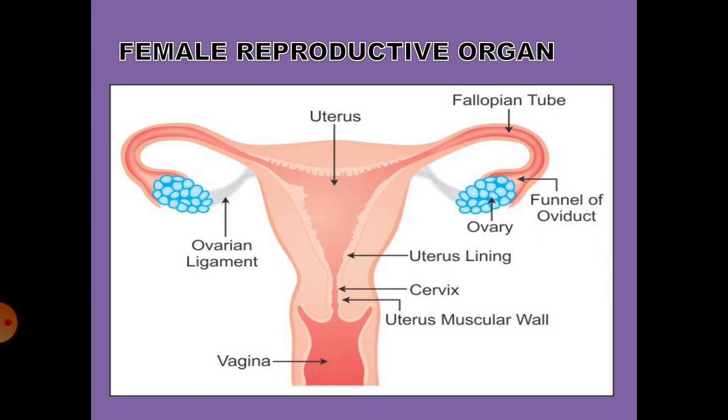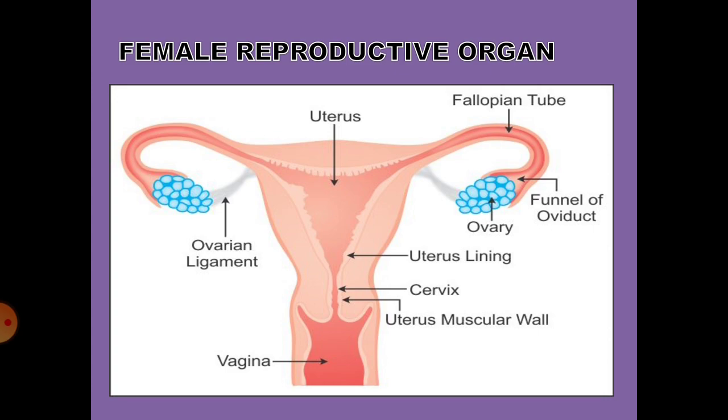Now the ovaries are seen at the lowest part of the abdomen. They produce the ova, and progesterone and estrogen are secreted by the ovaries. In one month, one ovary releases one ova, from either the left or the right side.